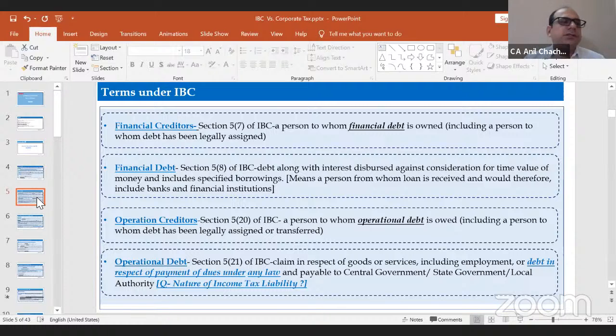Now we are going to discuss the interplay of the IBC code with the income tax. The basic question which arises is, what is the nature of the income tax liability under this IBC code? The answer would be, it would be operational debt. Income tax liability or any other liability relating to taxation, like sales tax or any other statutory dues, will be part of the payable to the central government. And we will try to link with the judicial pronouncements as well. What is the nature of the income tax liability? The basic answer is that yes, income tax liability will always be operational debt.